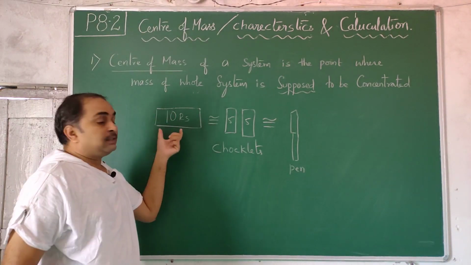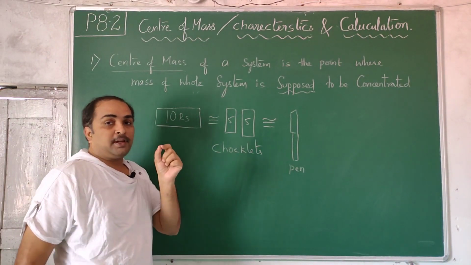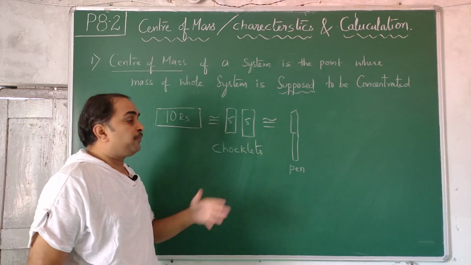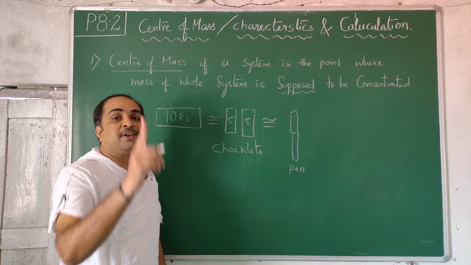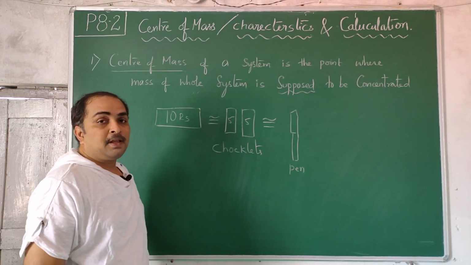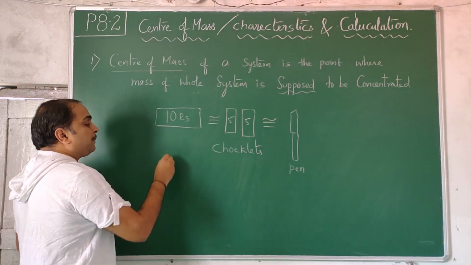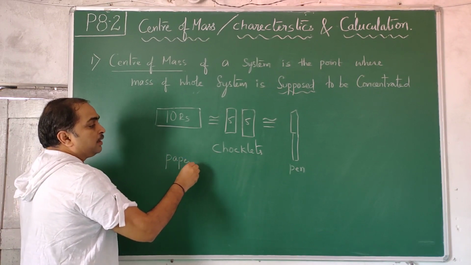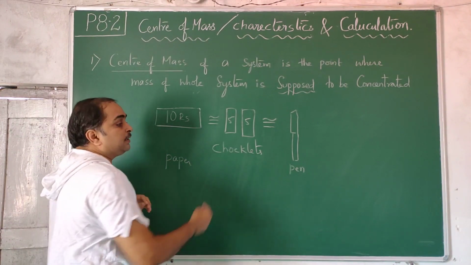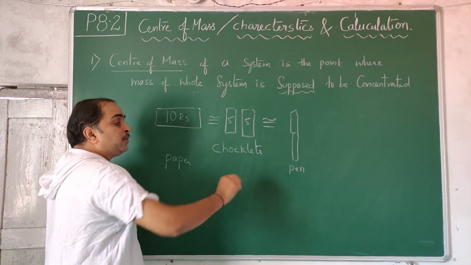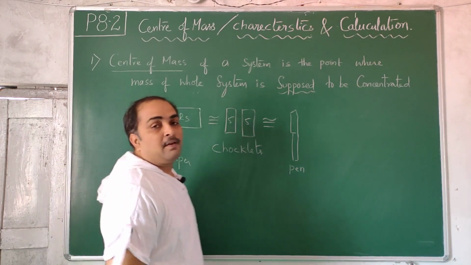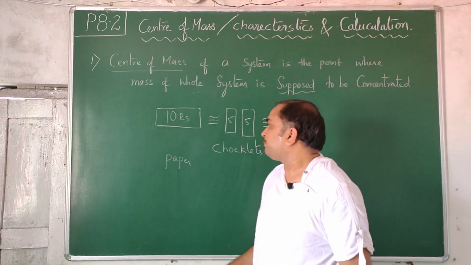For this currency note, if you ask for 50 chocolates, he will not give. If you ask for 10 pens, he will not give. If you give 1 chocolate, you are not ready to take. That means we have supposed that physically this is a paper you can't eat. This is a chocolate which you can eat. This is not a paper and you can write with it. So physically, in reality, they are distinct.